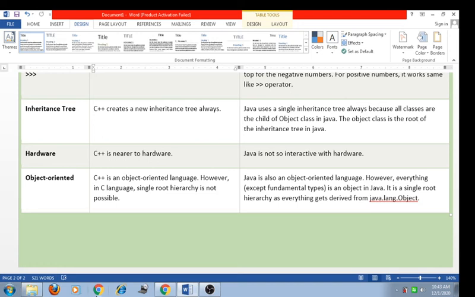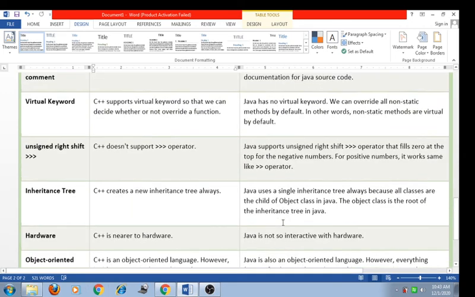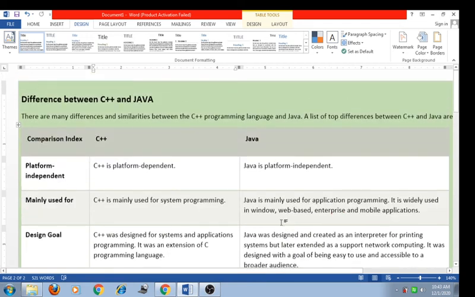However, everything except the fundamental types is an object in Java. So it is a single root hierarchy, as everything is derived from the java.lang.Object class. So friend, these are the differences between the Java and C++ languages.